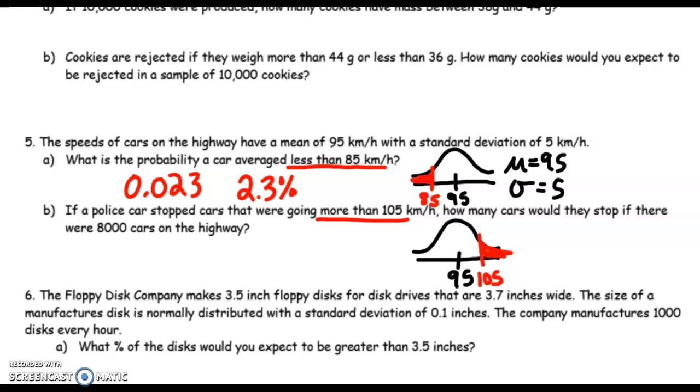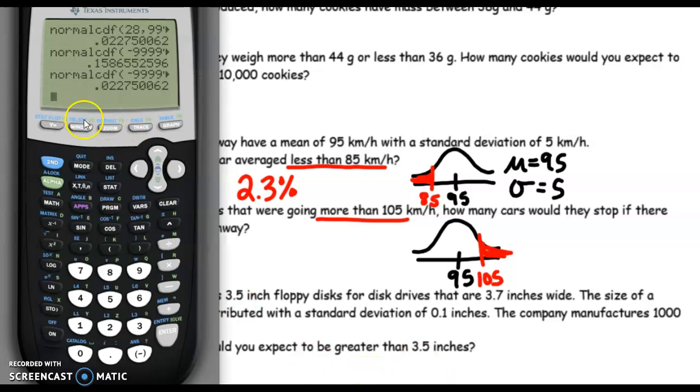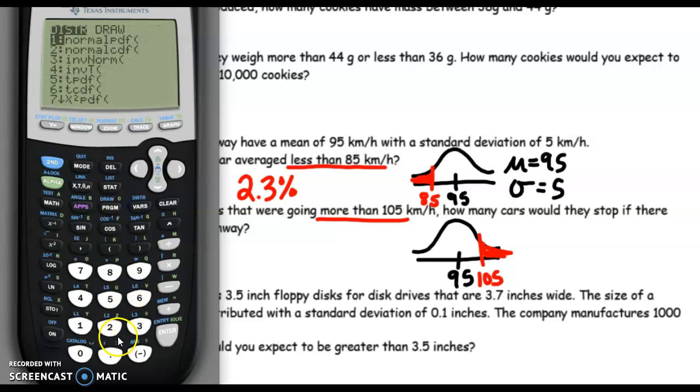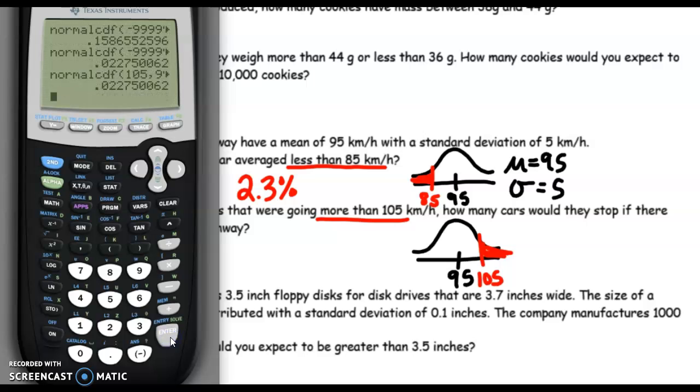So I'm at another norm CDF. Second Vars, normal CDF, number 2. My lower bound, the furthest left my shading goes, you can see in my picture, is 105. So that's my lower bound. My upper bound is going to be infinity. And my mean and standard deviation are there, and they're correct. So I get 2.3% again. That's crazy. Oh, it's because it's symmetric. So my percentage of cars going more than 105 kilometers per hour is also 2.3%.